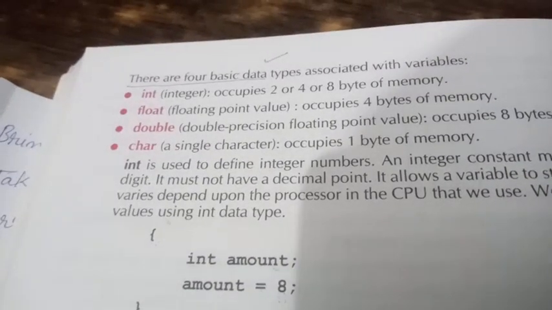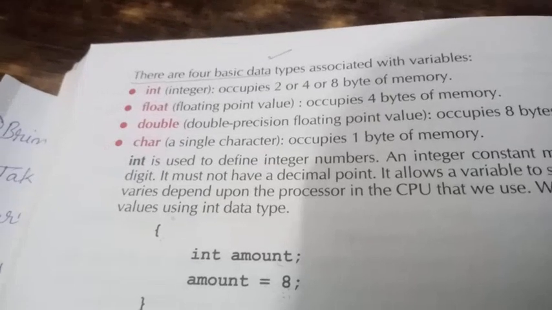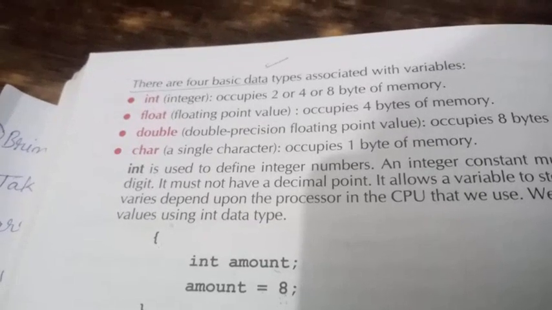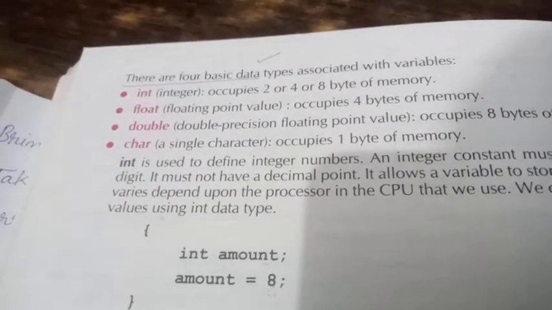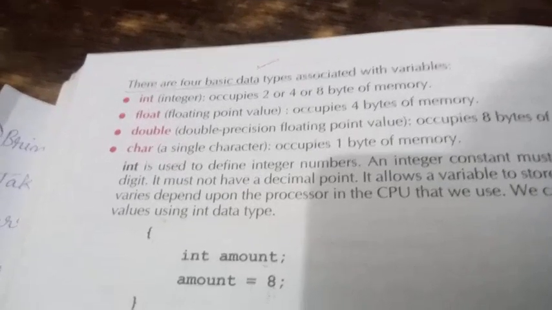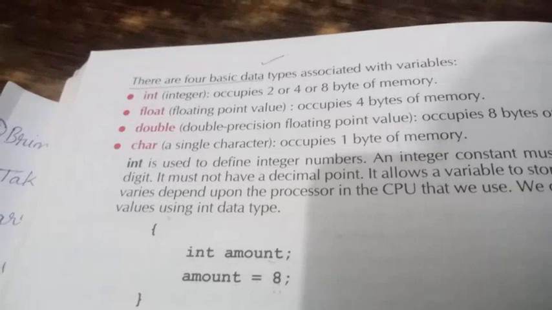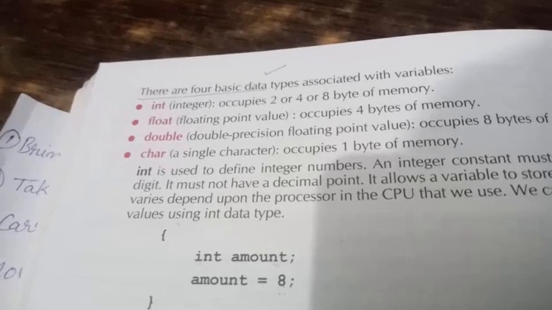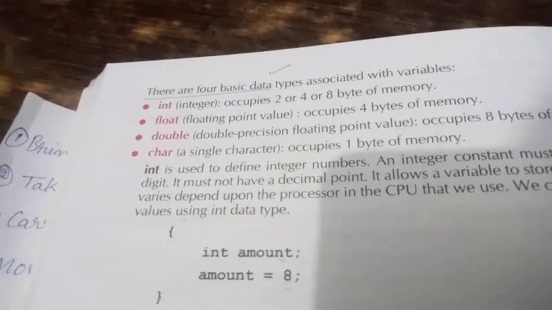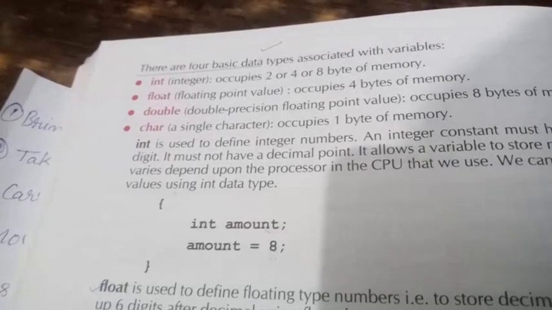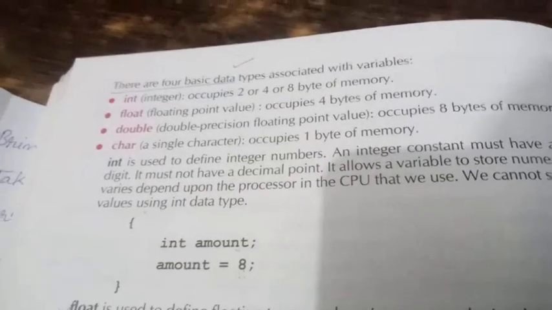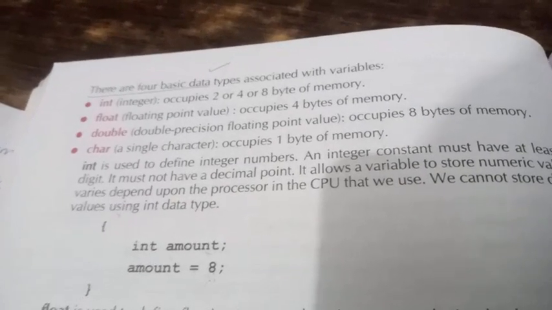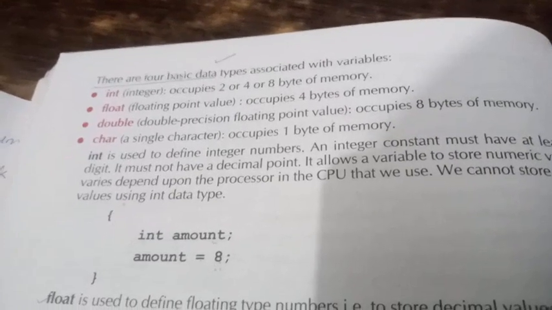Int denotes integer and occupies 2 or 4 or 8 bytes of memory. Floating point value occupies 4 bytes of memory. Byte is a unit to store data in a computer. And double precision floating point value occupies 8 bytes of memory. Char, a single character, occupies 1 byte of memory. So this is about data types.